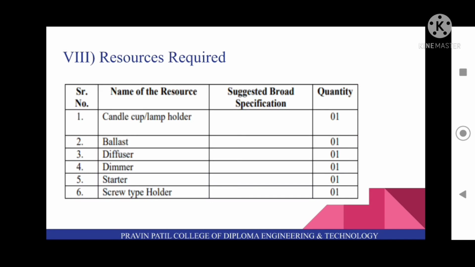Next is resources required for these practicals: first is candle cup or lamp holder, second ballast, third is diffuser, fourth is dimmer, fifth is starter and sixth is screw type holder. So these are the resources which are required for this practical.